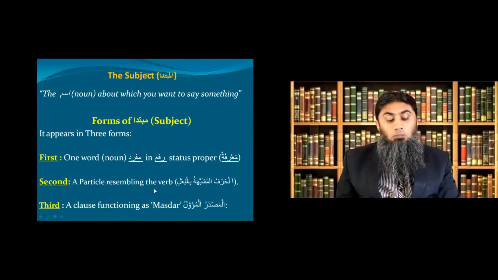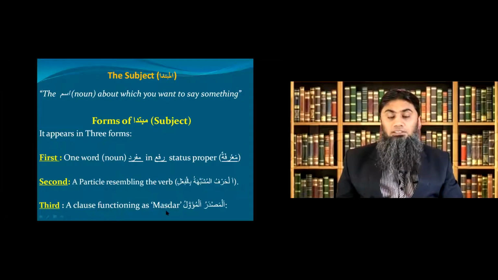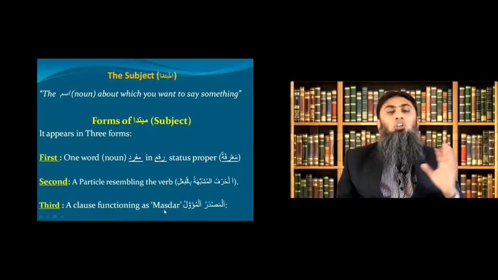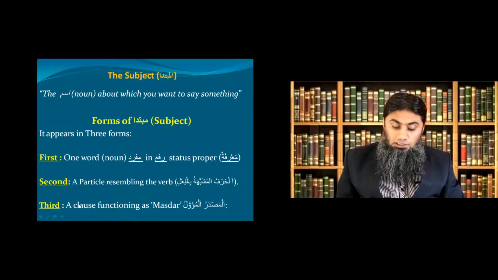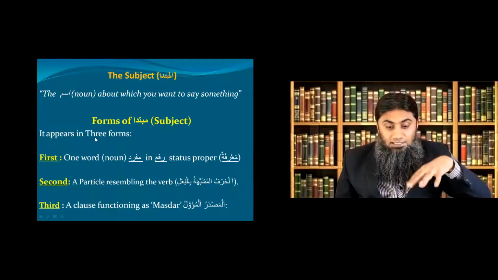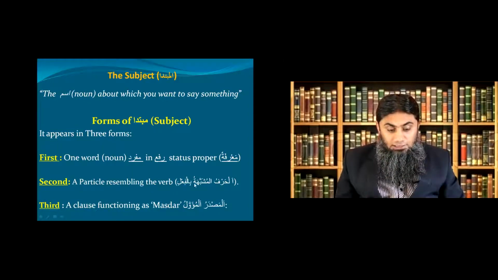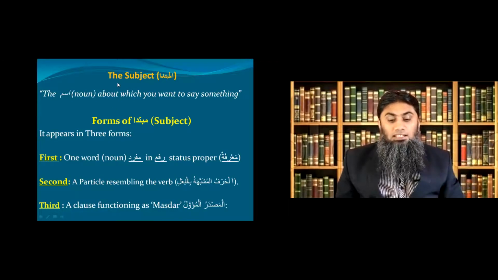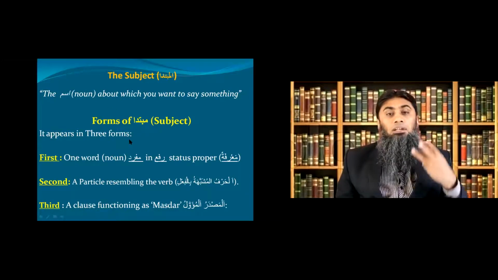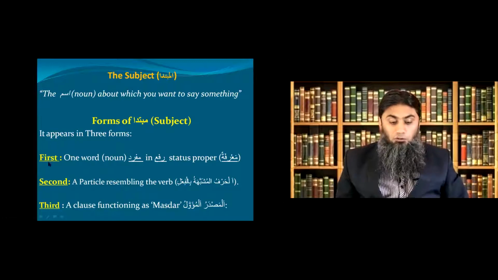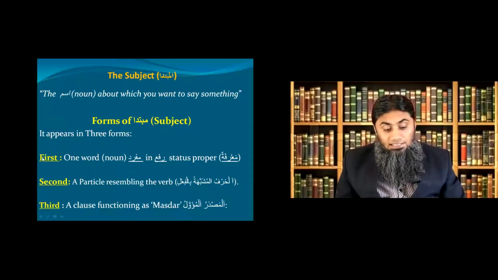But there's a second form of mubtada, and the third form is a clause functioning as masdar. One more time, what is it? Don't worry about that. Inshallah, we'll see them all in a minute. But on this screen, all I'm telling you is that this subject or mubtada appears in how many forms? Three forms. Number one, a word. Number two, a particle resembling the verb. And number three, a clause functioning as masdar. Now we will look at these three one by one.